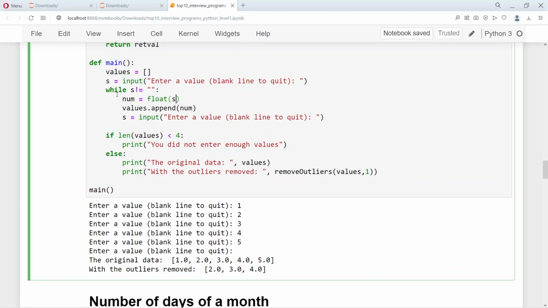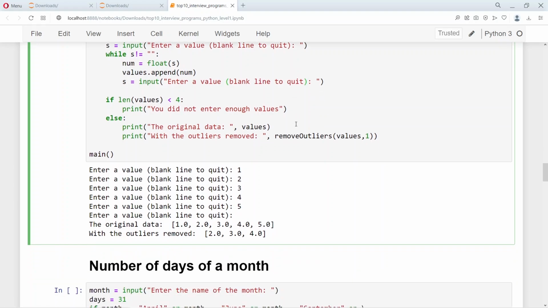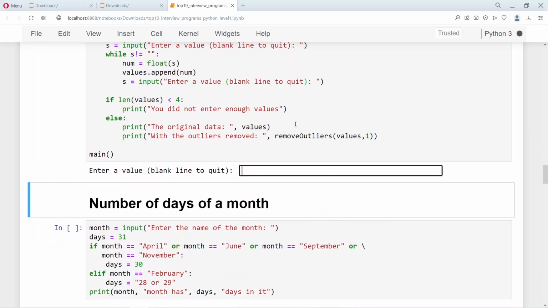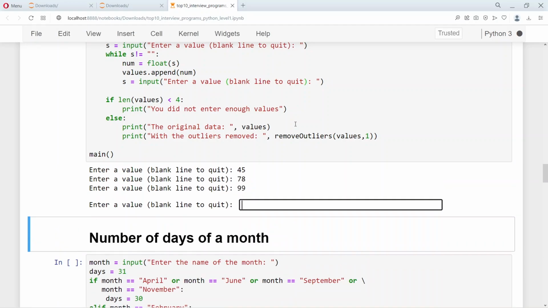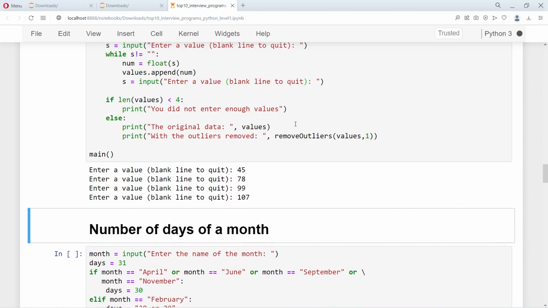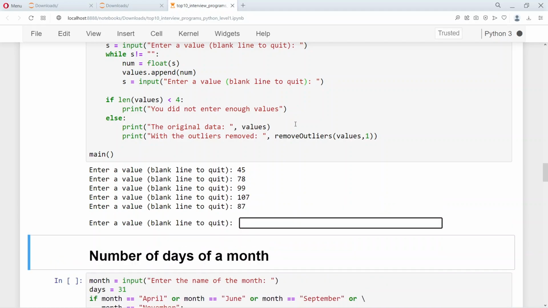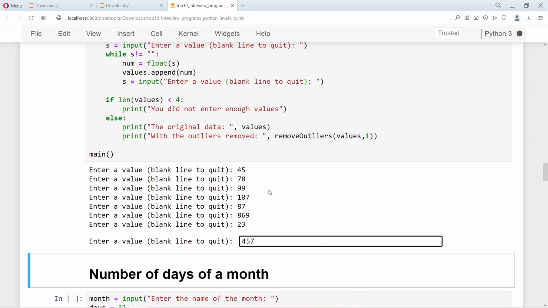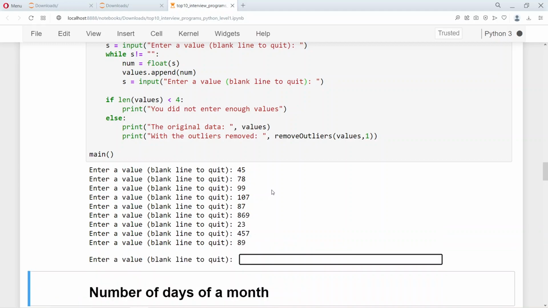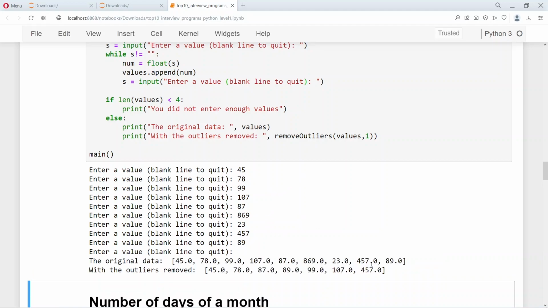Here this while loop is used to take the numbers, and if you don't enter any number and just press enter, it will come out of the while loop. Let's enter a different set of numbers. Let's enter 45, 78, 99, 107, 87, 839. So we have entered 6 numbers. Let's enter 3 more. So we have entered 9 numbers. Let's complete the entry.